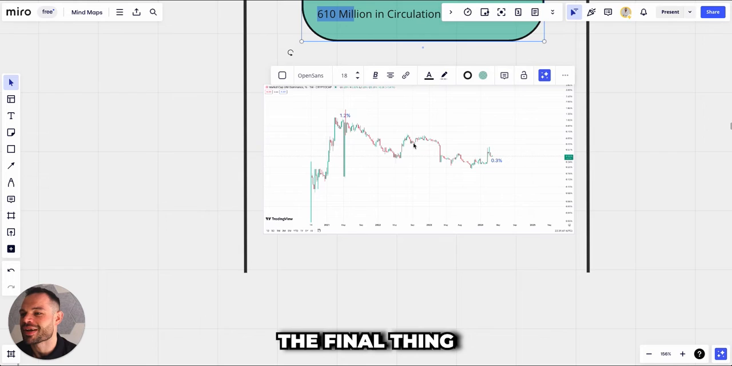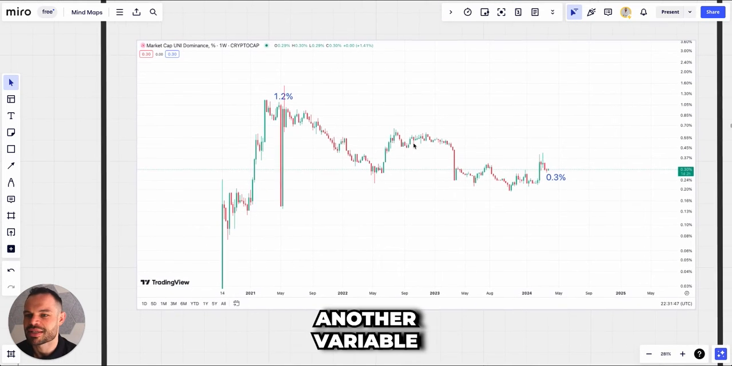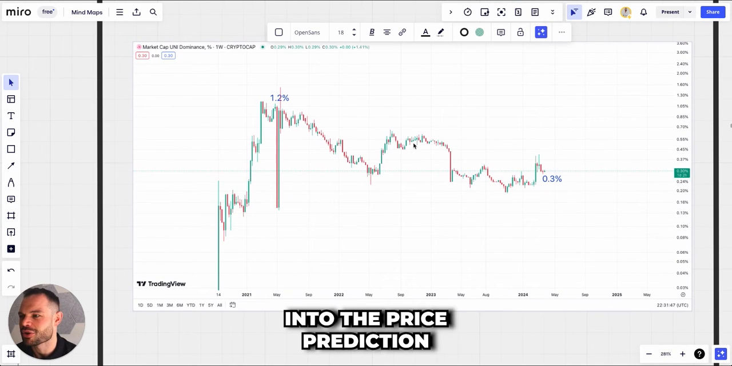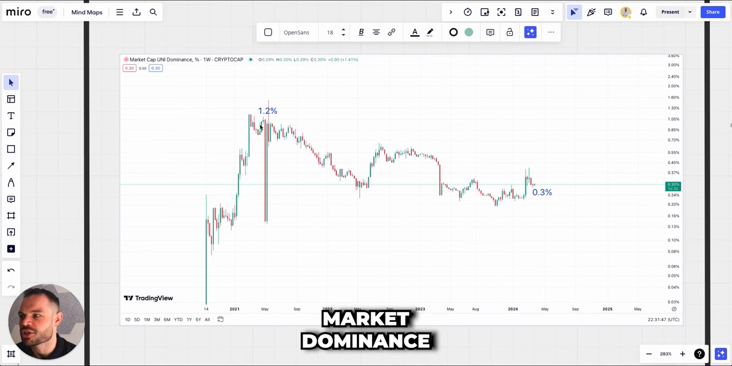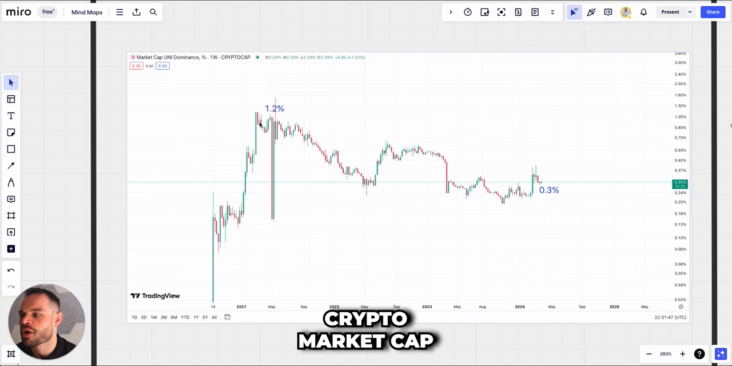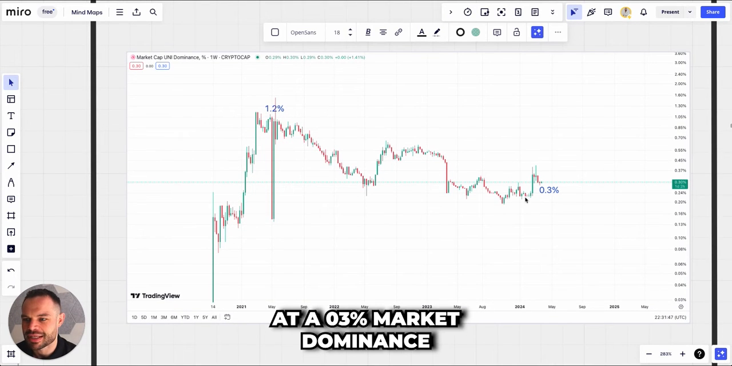The final thing we're going to look at is market dominance, because this is another variable that we're going to plug into the price prediction. When we zoom out and look at the market dominance of the Uni token versus the rest of the crypto market cap, what we can see is it's currently sitting at a 0.3% market dominance.